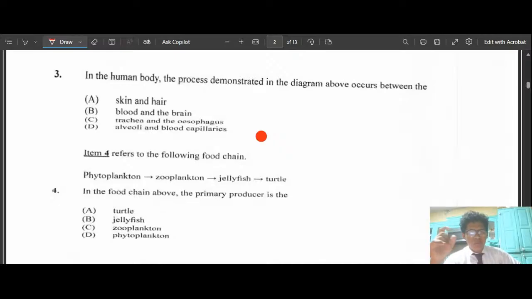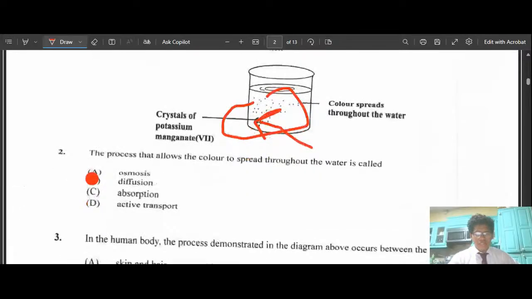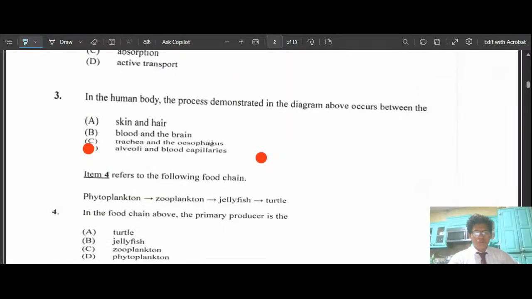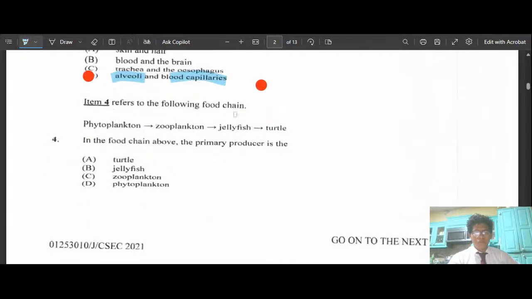And that is what we consider to be the alveoli and the blood capillaries. That's where that occurs. So that's it for that. It's B, diffusion occurs in the alveoli and the blood capillaries, right? So hopefully we get that out the way.